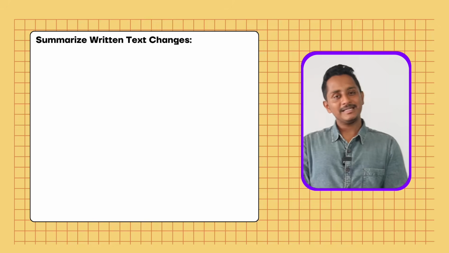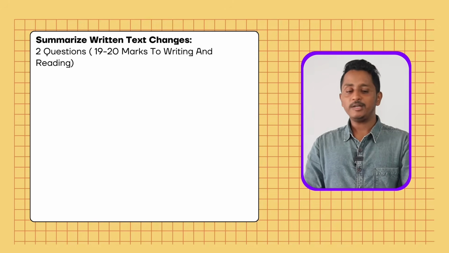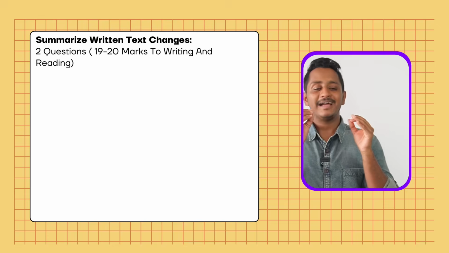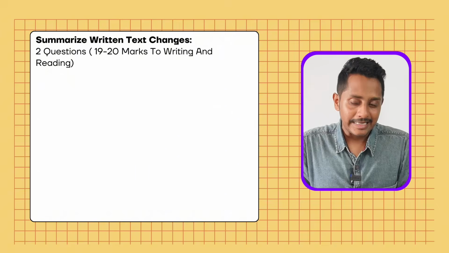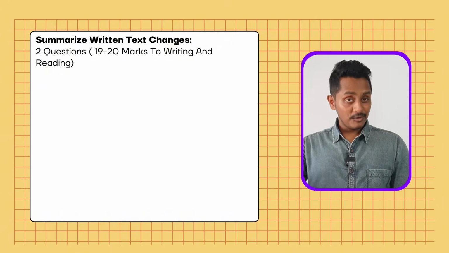Now we'll quickly move to summarize written text. Strictly 2 questions will come. You can expect some 18 to 19 or 18 to 20 marks to both writing and reading. This I've tested through my official mock test. The video is somewhere here. I think last week I made a video. I hope you have seen it.